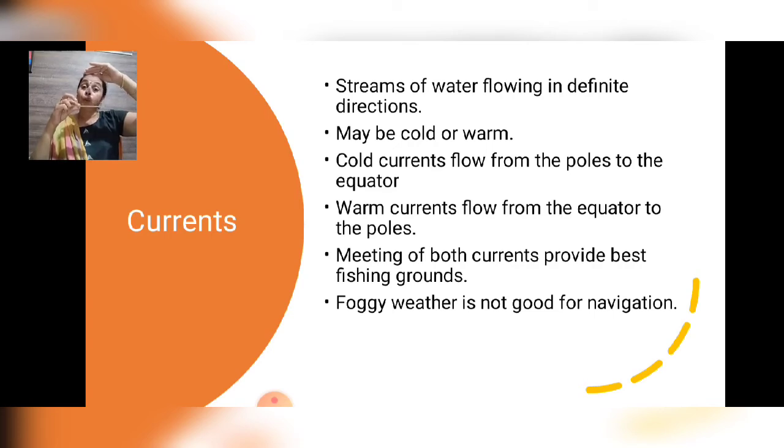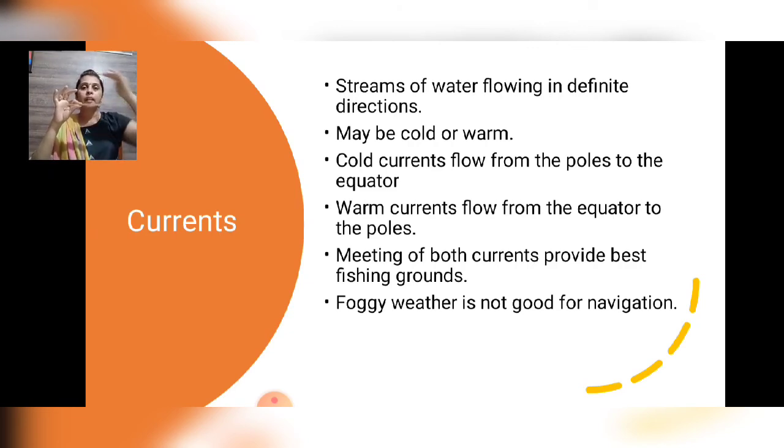And a cold current, that moves the water waves from the pole, they move towards the direction of the equator. They move from the cold region towards the hot region. This is a hot region, equator, hot, and that is why it is called a warm current. A warm current moves from the equator to the poles, on either side, north or south.